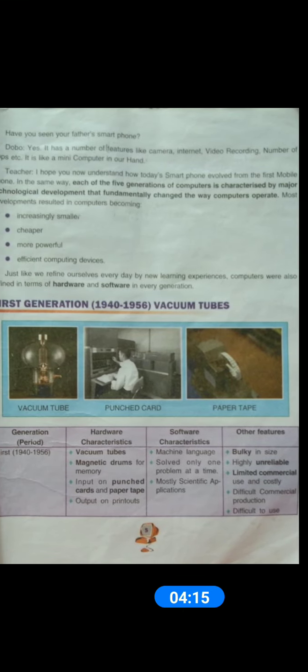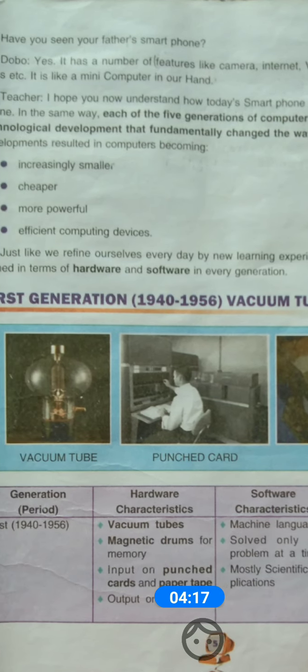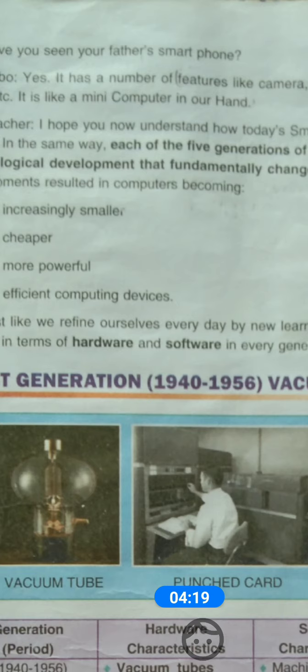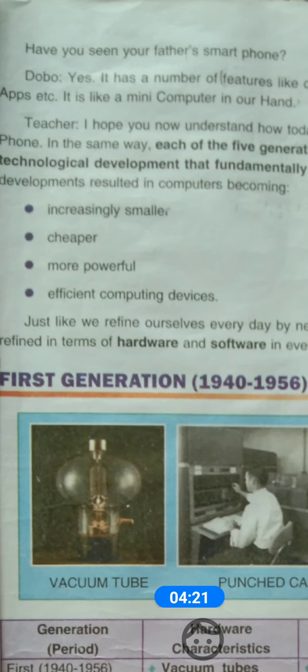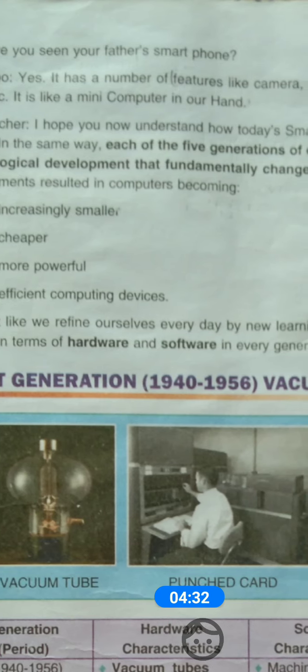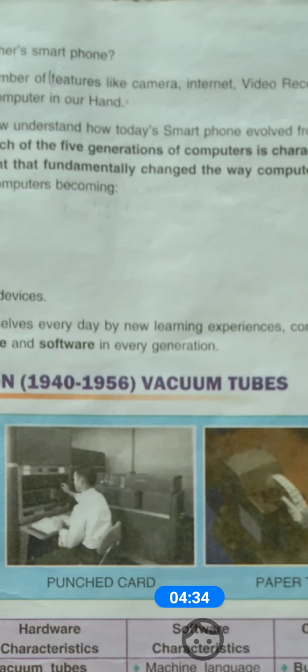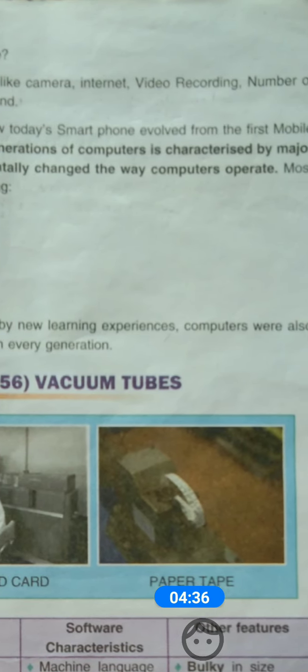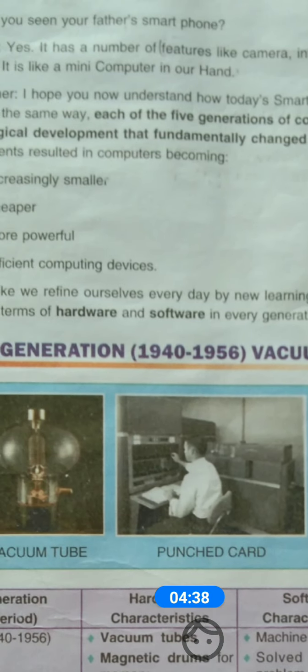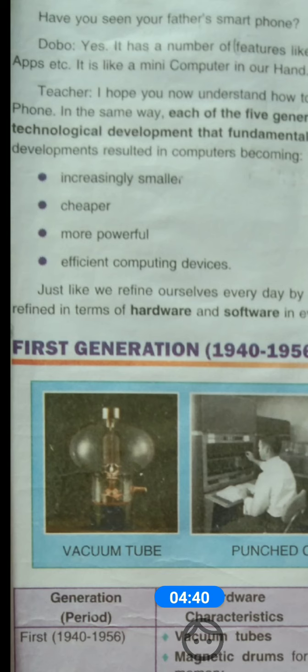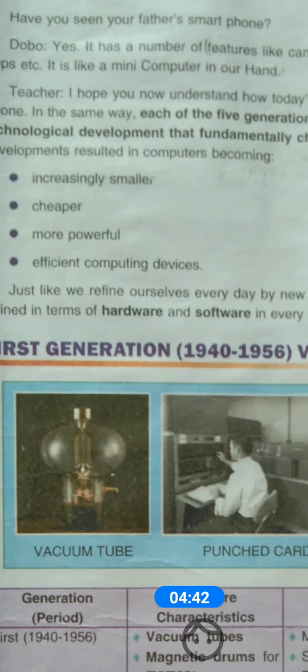Okay, so here is the next. Now Dobo, have you seen your father's smartphone? Means the teacher asked Dobo, have you seen your father's smartphone? Dobo said, yes, it has a number of features like camera, internet, video recording, number of apps, etc. It is like a mini computer in our hand.